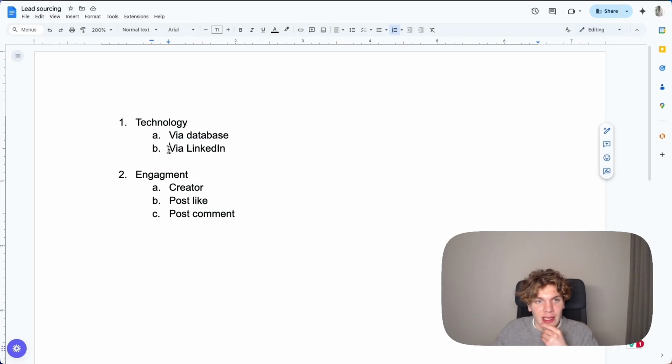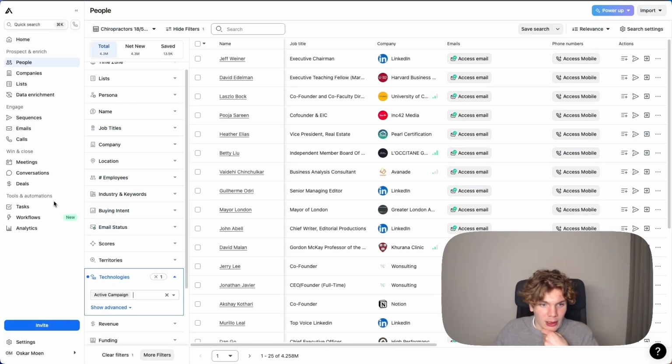Now, the second one is via LinkedIn. And here's the tricky part. A lot of people are aware of this strategy and a lot of people do this.